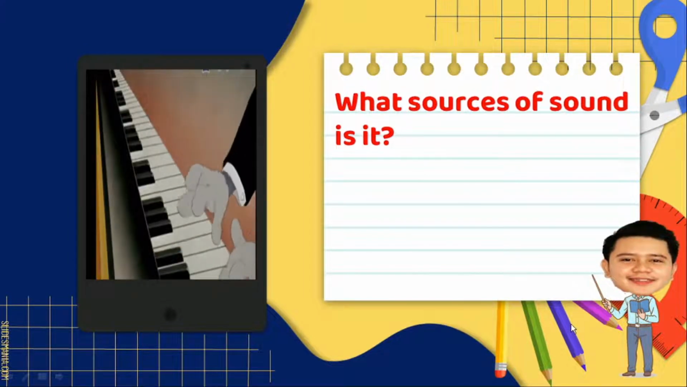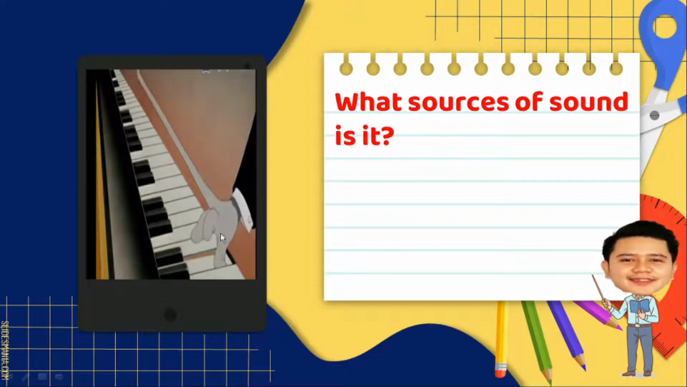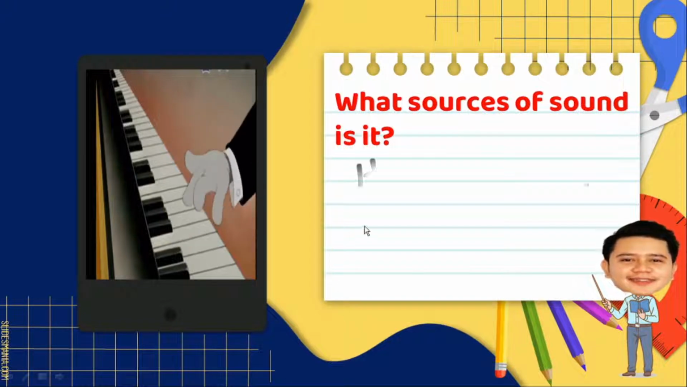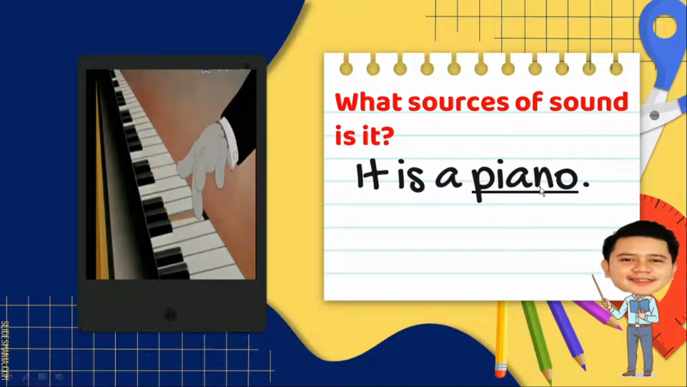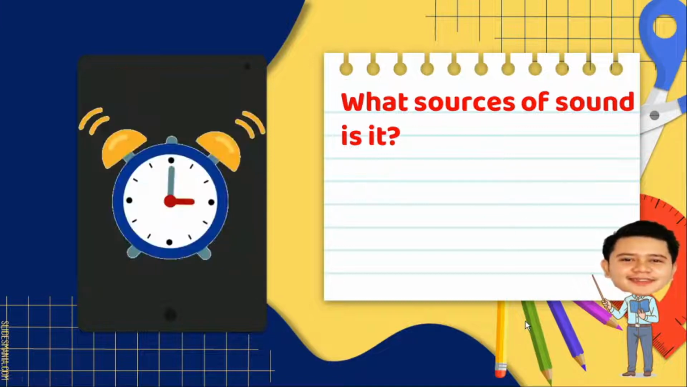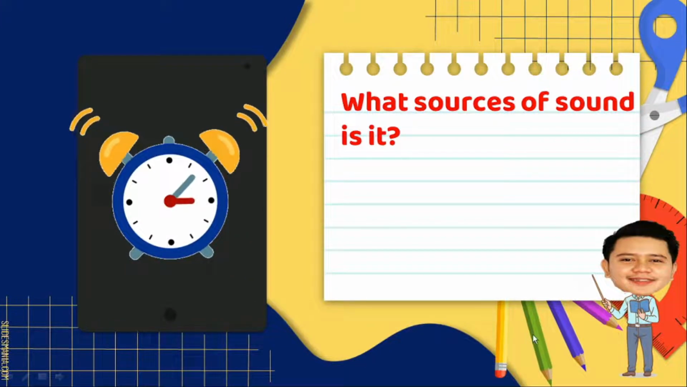Next, what sources of sound is it? This one. Alright, it is a piano. Again, it is a piano. Now, can you spell piano? P-I-A-N-O. Piano. Very good.